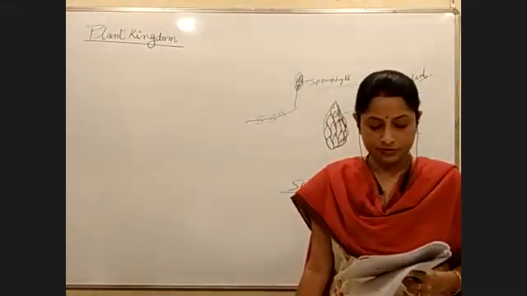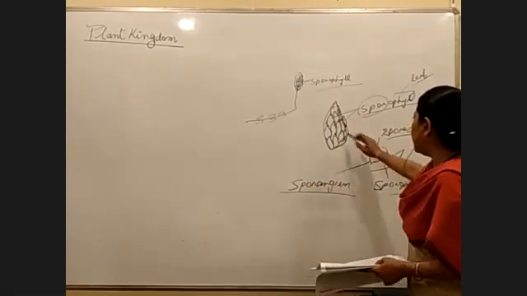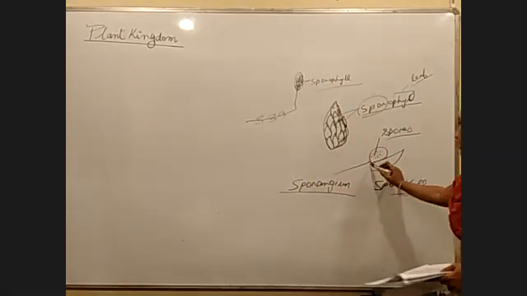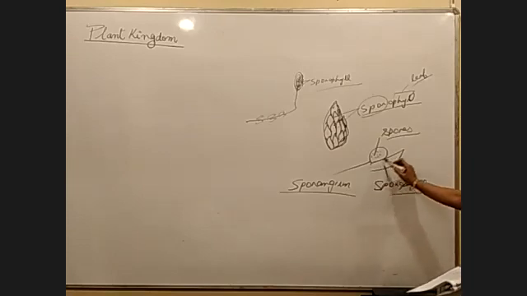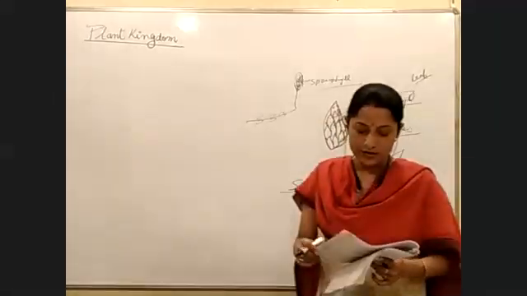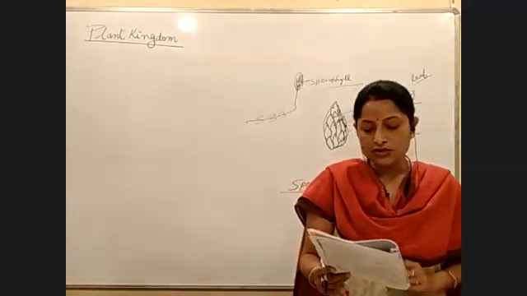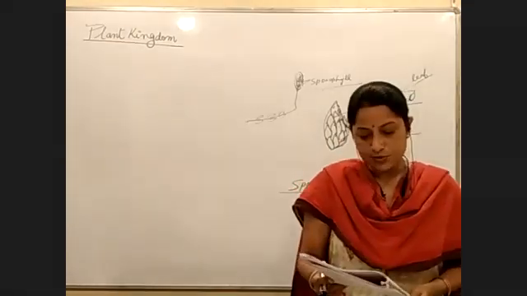Yes. And ultimately, a structure like this is what? An accumulation of these sporophylls, which gather together to form a structure, and that is called a cone.